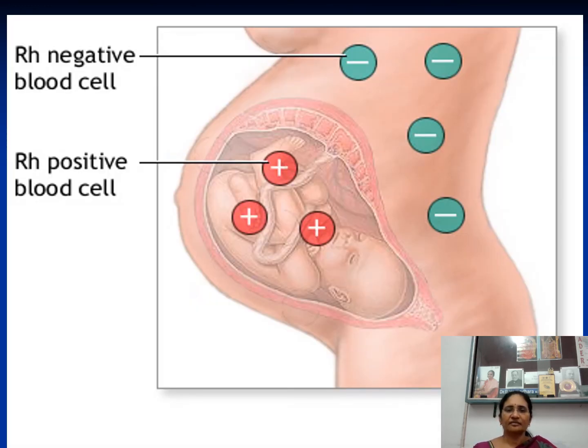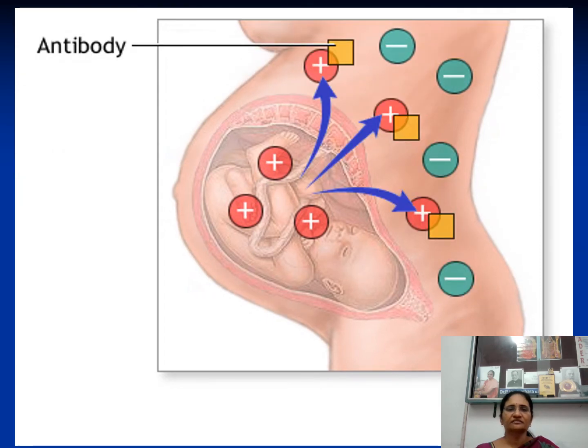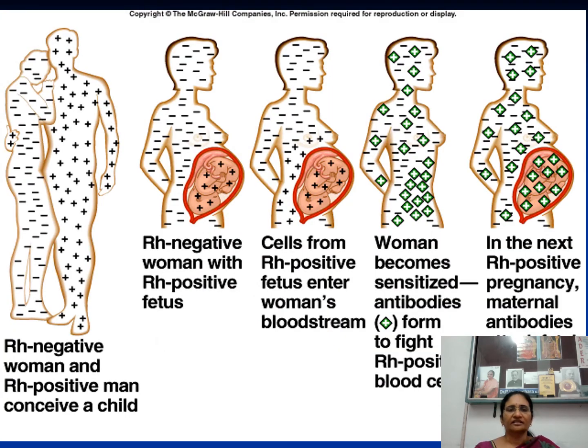See here, a diagrammatic representation is there. Mother is Rh negative, fetus is Rh positive. Why does it come? Because the husband is Rh positive, right? And this is the condition. During delivery, see here, Rh negative mother, Rh positive father. Mother is having an Rh positive baby, right?